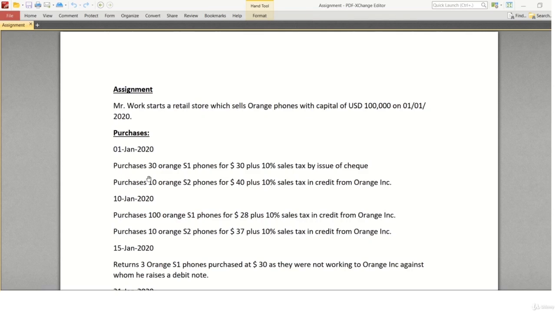So in this case, the business is getting $1 lakh from Mr. Work. Mr. Work is the owner of this business. So the thing that the business is getting is $1 lakh. $1 lakh will be debit.